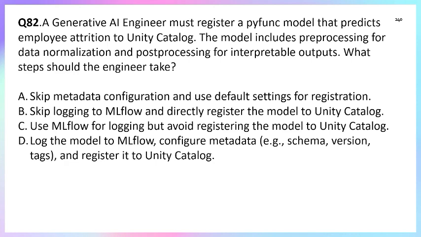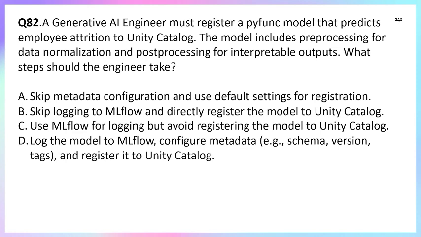So option A is not correct, because metadata like schema, input, and output format is essential for discoverability, governance and reproducibility. Option B, skip logging to MLflow and directly register the model to Unity Catalog. This is wrong because MLflow is the standard workflow for logging and versioning before Unity Catalog registration.